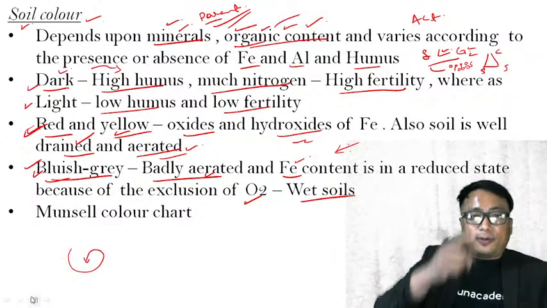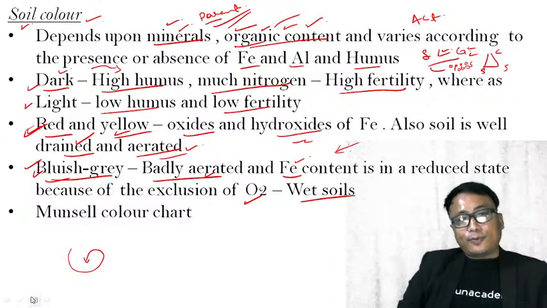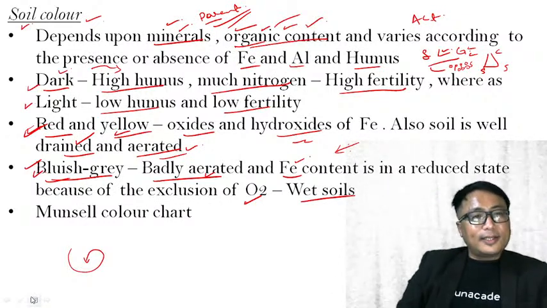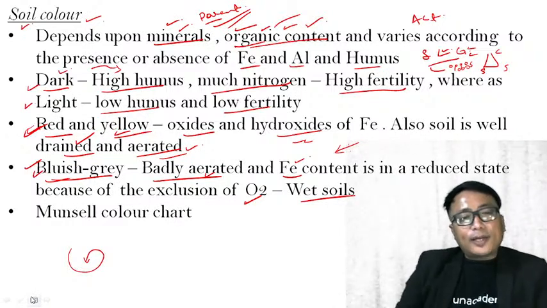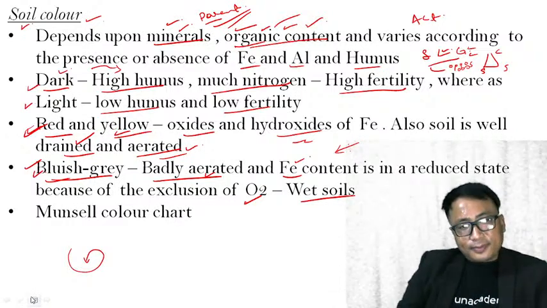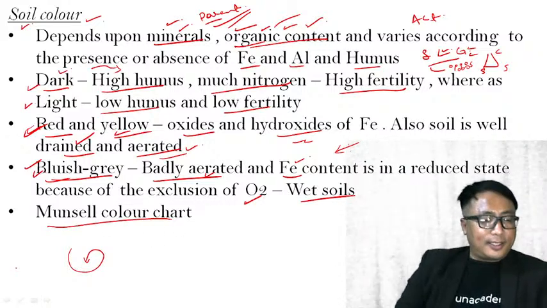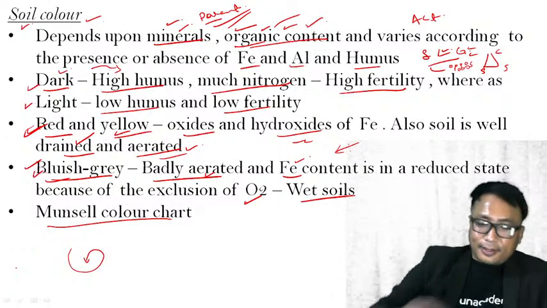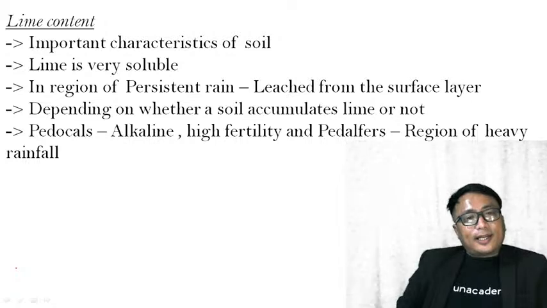Okay, now as I told you, by knowing the color of the soil, we will be able to know some important characteristics of the soil. That is the importance of soil color. And this soil color is determined by a chart known as a Munsell color chart. Clear? Now, let us go and see another important characteristic, that is the lime content.